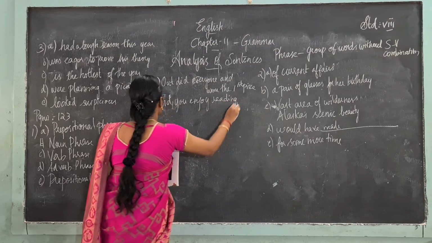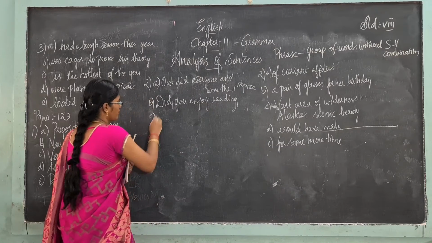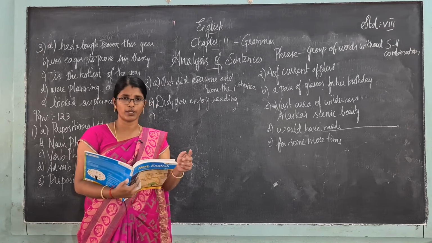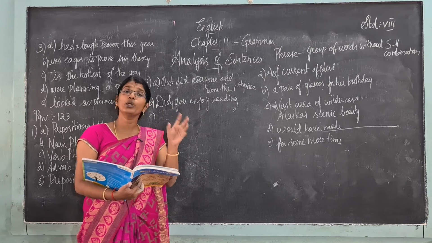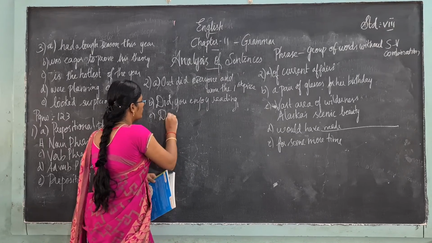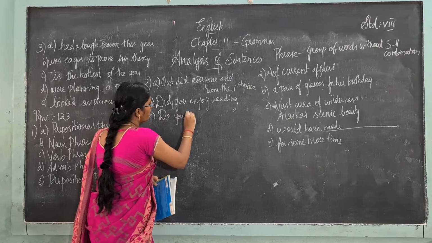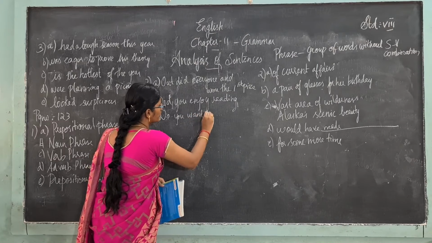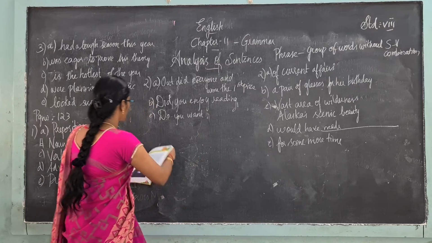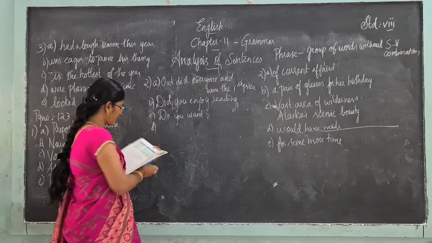Okay, then moving on to the next question. Some more pie. Do you want some more pie? Likewise only we will be asking. So do you want some more pie? Do you want? Did you enjoy reading? Okay, do you want? The next question.